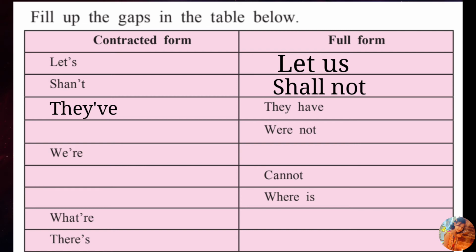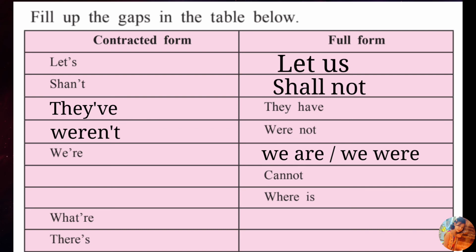In contracted form it becomes weren't. Fifth word is we're. In full form it becomes we are or we were.